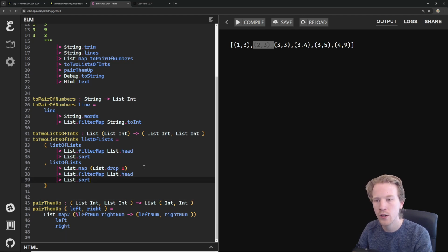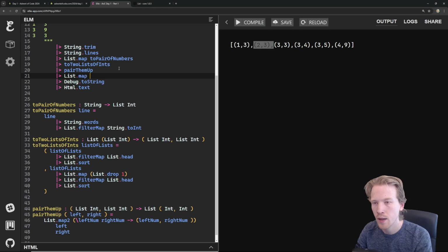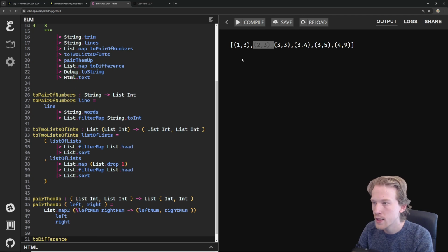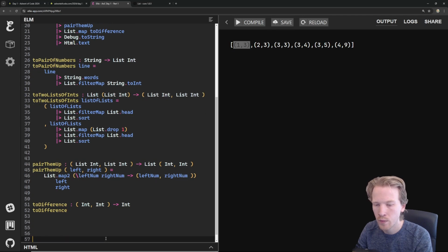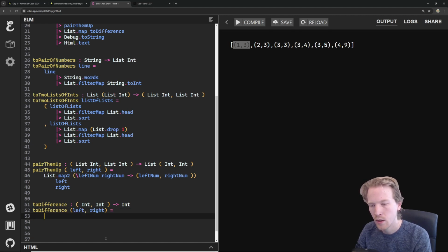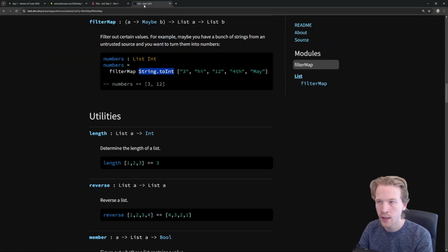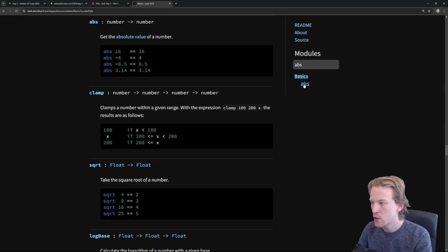Actually, you know what? Let's keep this function simple, and we're just going to List.map the difference. That is going to take each of these pairs one at a time and allow us to figure out what the difference is. So this is one function that's going to perform the logic that the problem described: we have the left and the right, we want to say what is the left minus the right, but give me the absolute value of that. So abs is part of the basic math stuff that comes with Elm. Just like minus, it takes negative numbers and makes sure they're always positive. So that's what that's going to do.